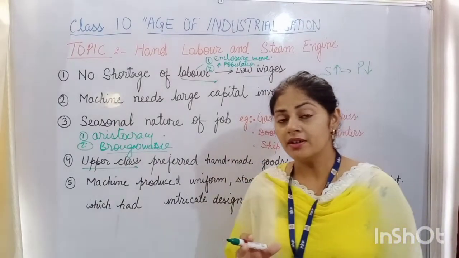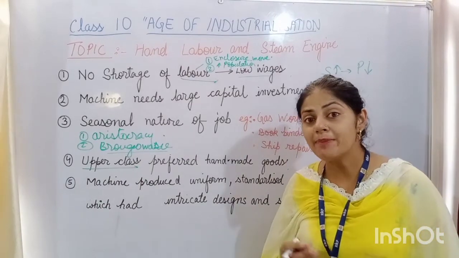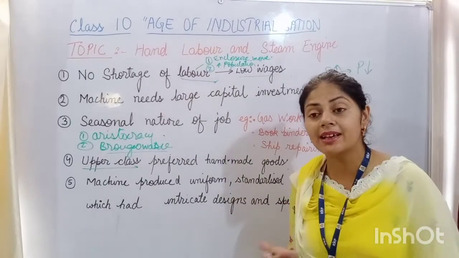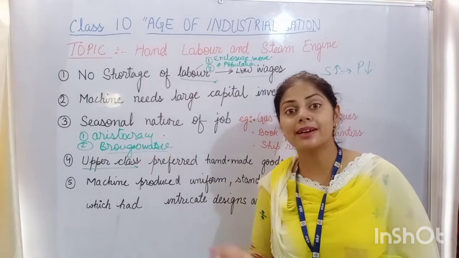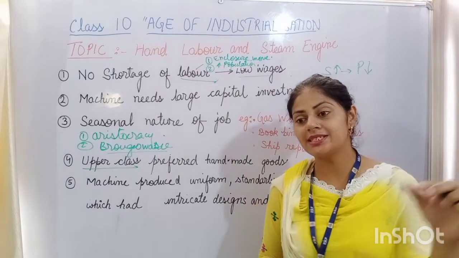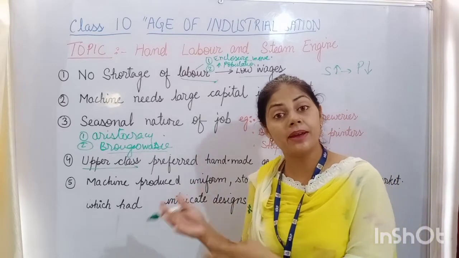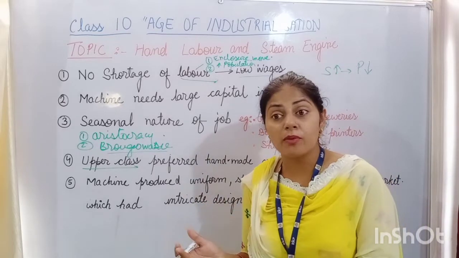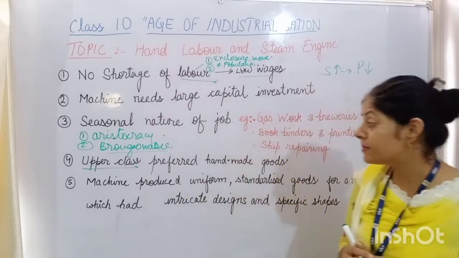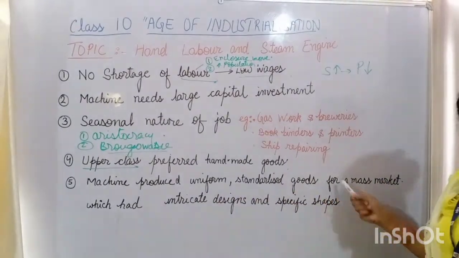They preferred handmade goods as compared to machine goods. Why? Because handmade goods were considered classy, to be used by the upper class. The reason was that they were made individually, meaning the design was not copied. Because they were made by hand, they were made so carefully and in a very refined way. While the machine-produced goods were uniform, standardized goods for a mass market.